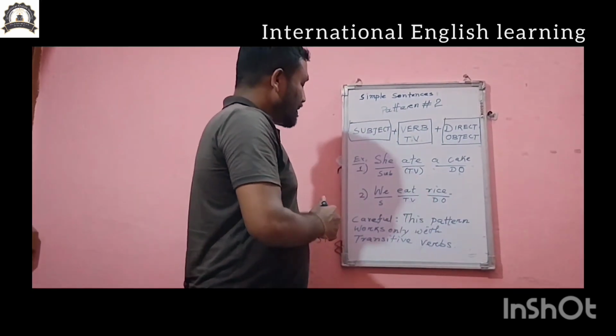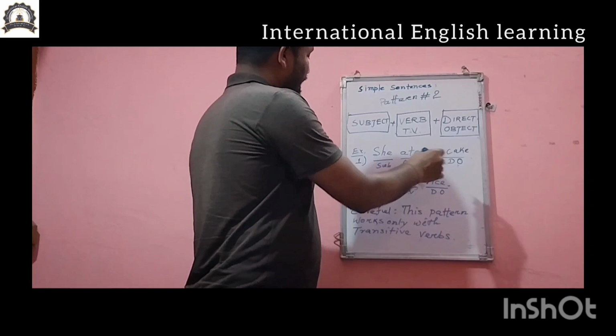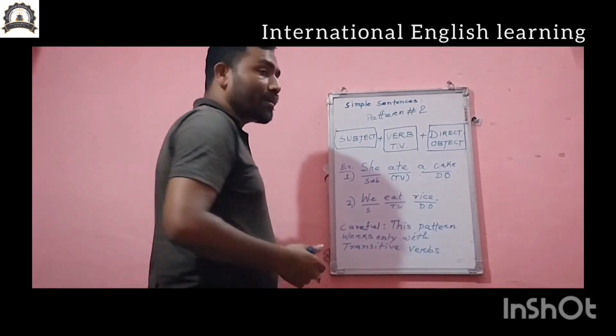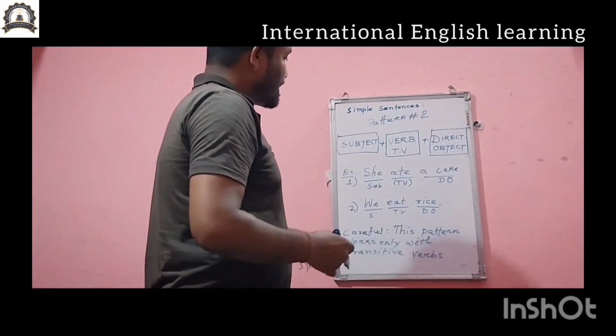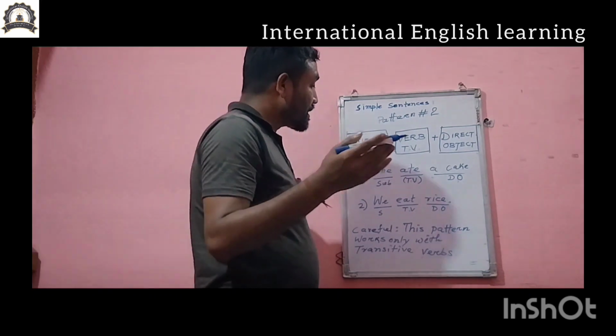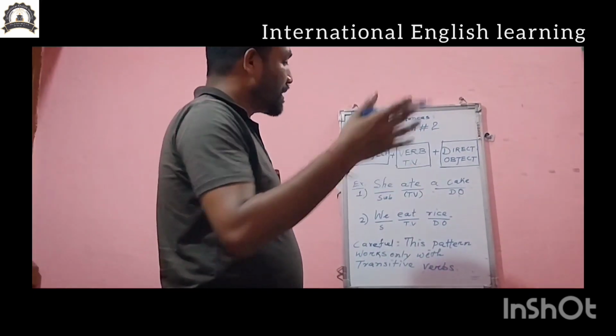And then in our second sentence, we eat rice. We is a pronoun, and eat is a transitive verb because it has taken the object rice. What kind of object is it? It is a direct object. It indicates a particular object.